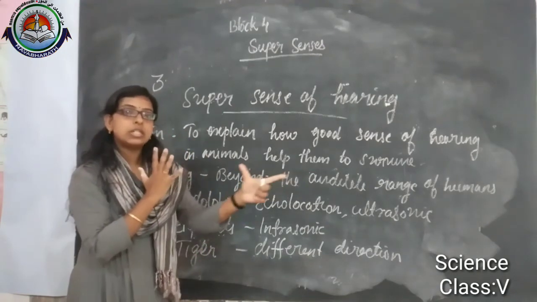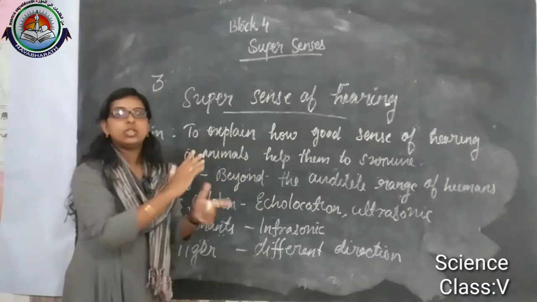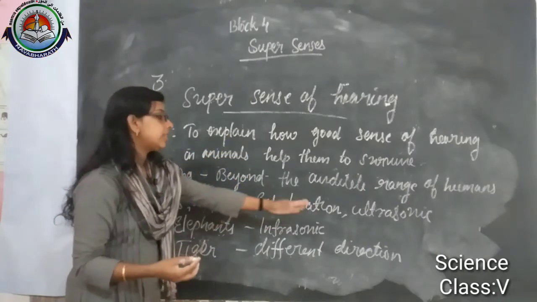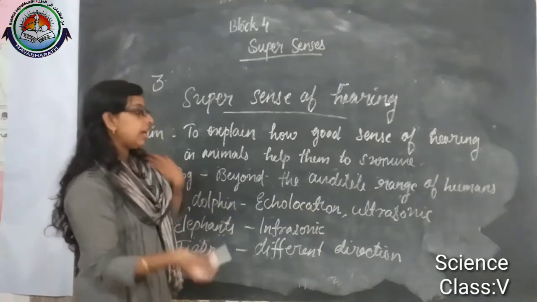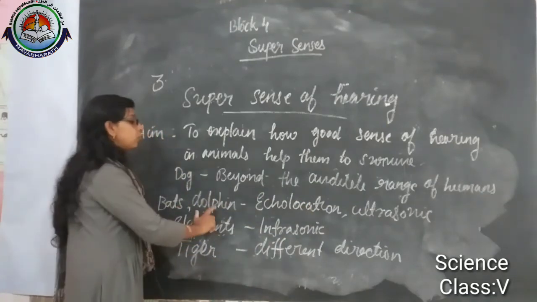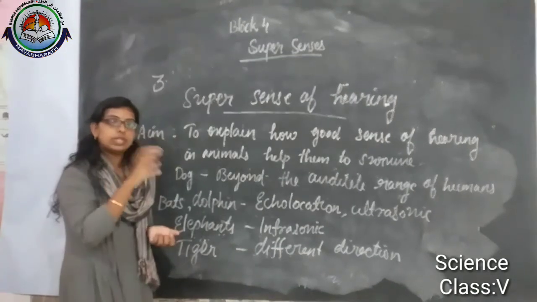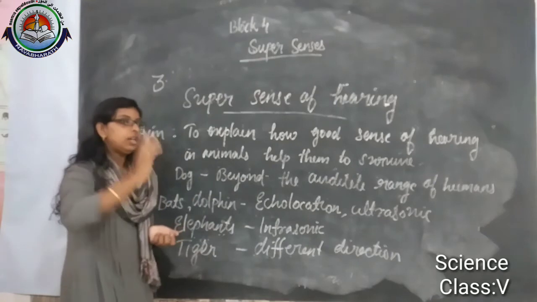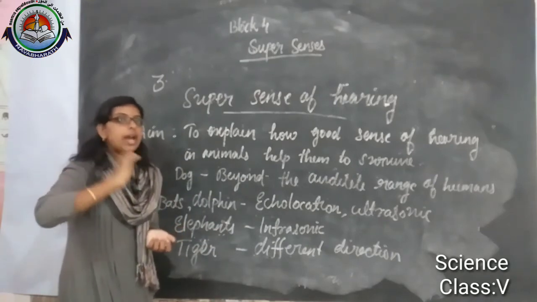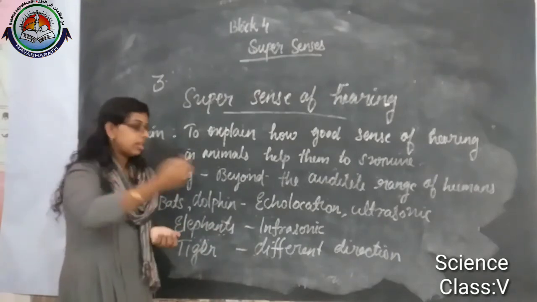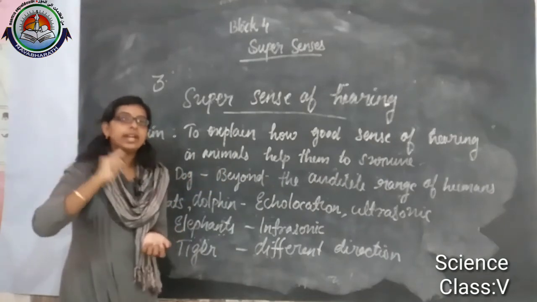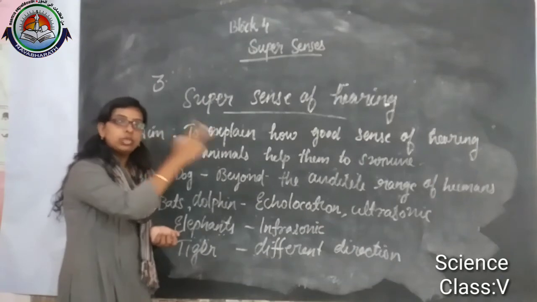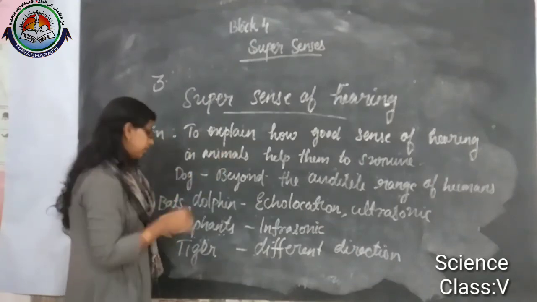So when it reaches there, they can change or divert their path. That is echolocation. They can hear the ultrasonic sound. While moving, they are continuously producing sound and listening to the echoes, and from the echoes they can analyze the distance to the obstacles, so they can divert their path.